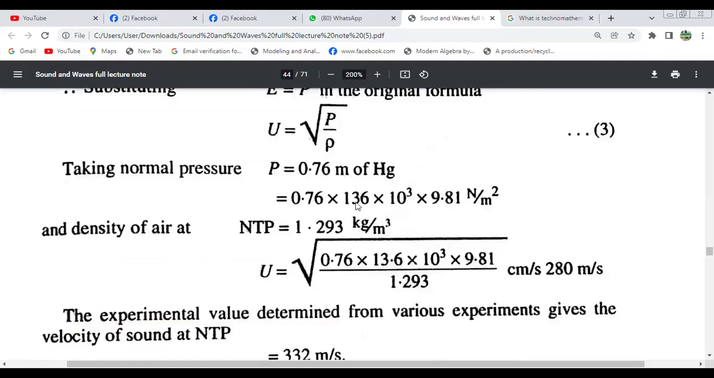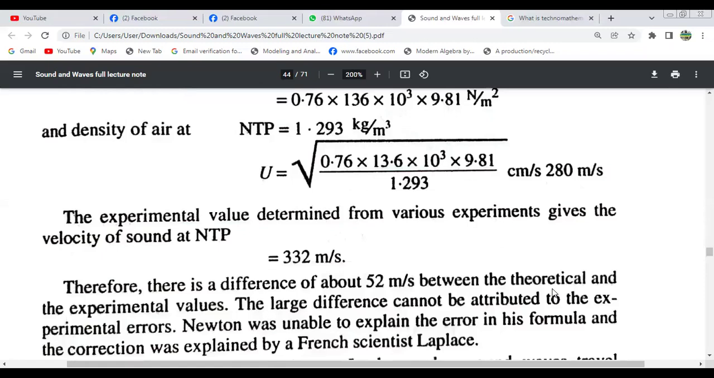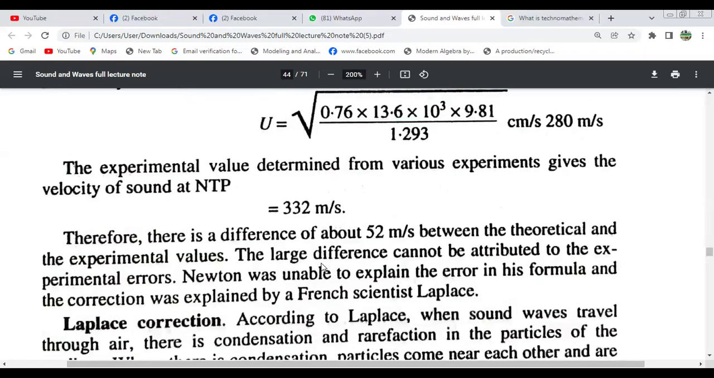So 0.76 meter means what? 0.76 multiplied by 13600 into 9.81. The density of air at normal temperature is 1.293 kg per meter cube. Just putting it in, we get u equals 280 meter per second. The experimental value determined from various experiments gives the velocity of sound at normal temperature as 332 meter per second. So this is the experimental value.